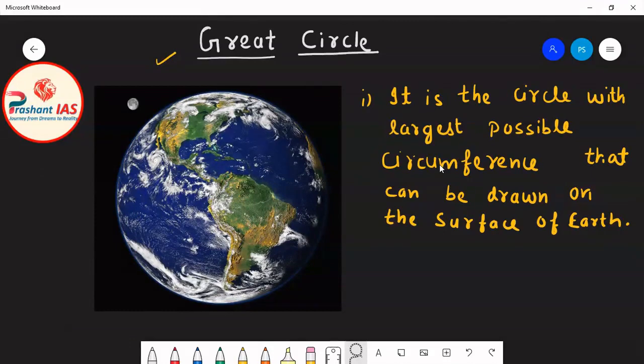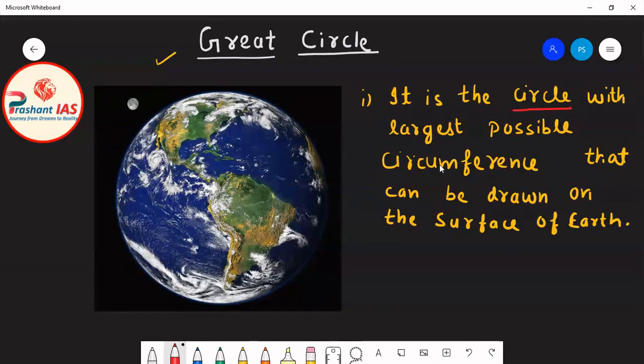So friends, the first thing is that it is the circle with the largest possible circumference that can be drawn on the surface of earth. Okay, so the first thing is clear that a great circle is a circle. And this circle is drawn on the surface of earth, and the circumference of this circle is the largest. So what is a great circle? It is the circle with the largest possible circumference that can be drawn on the surface of earth.